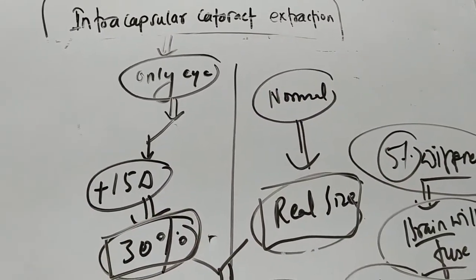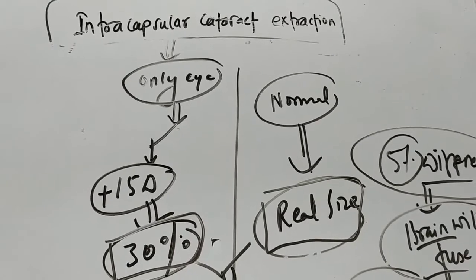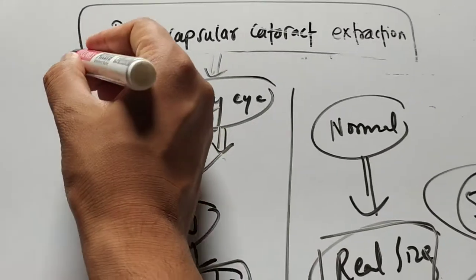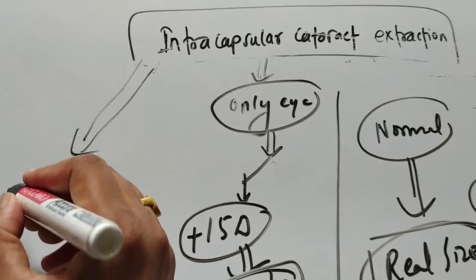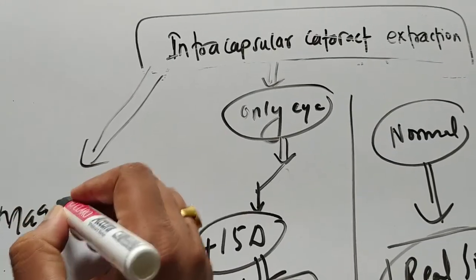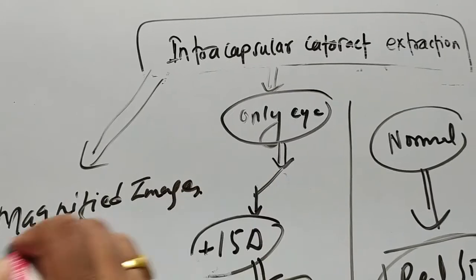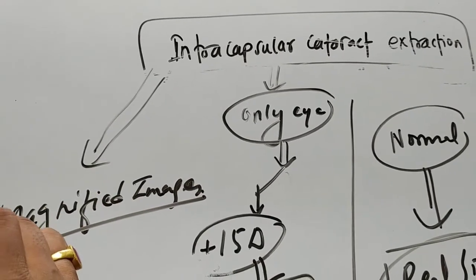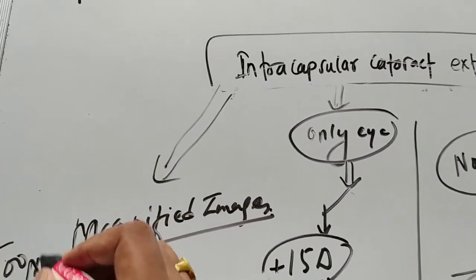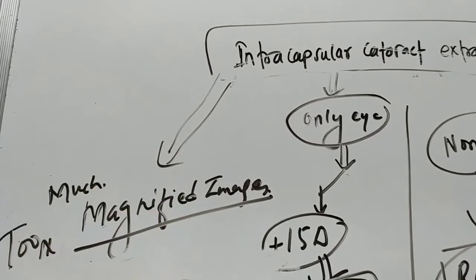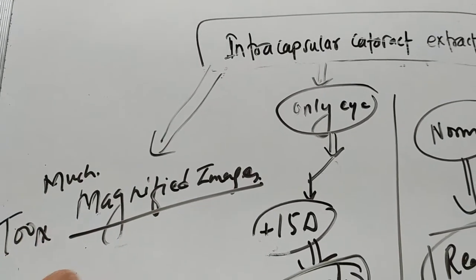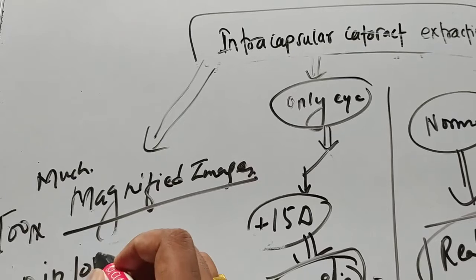So I have told you what the actual problems are in the case of intracapsular cataract extraction. The main problem was that there will be magnified images, and that magnification is too much. 30% magnification is too much magnification. And another thing, there will be diplopia.